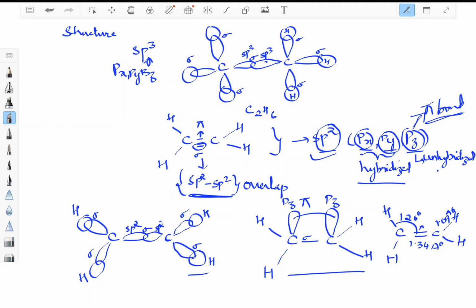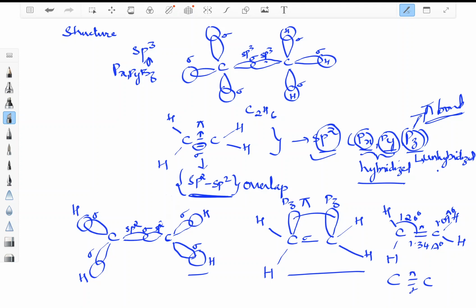This is the orbital structure, and we are also trying to understand the bond length of carbon which has a double bond. Previously in alkane it was 1.54, here it is 1.34. Bond angle is 120, there it was 109 degree 28 minutes. Remember, I will be sending you a PDF, in which you will be able to understand that a carbon-carbon double bond in alkene is made up of two bonds. One will be sigma, the other one will be pi.